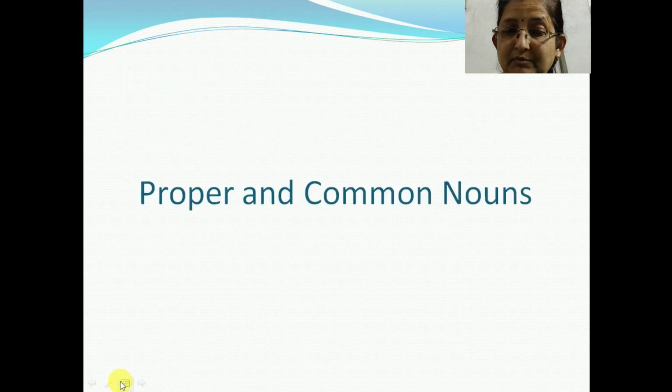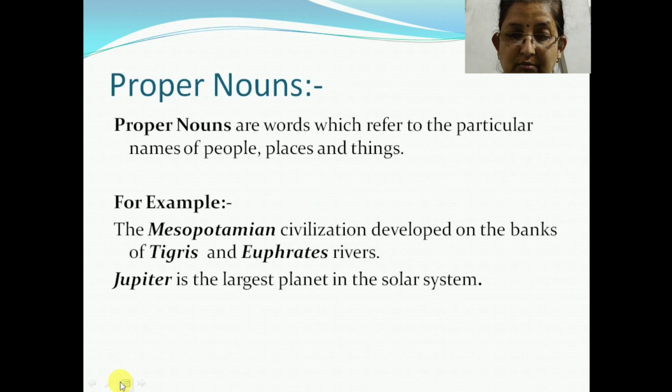And there are two main types of nouns: proper nouns and common nouns. Proper nouns are words which refer to the particular names of people, places, and things. Proper nouns always begin with a capital letter. For example, Jupiter is the largest planet. So Jupiter will be written in capital letters.